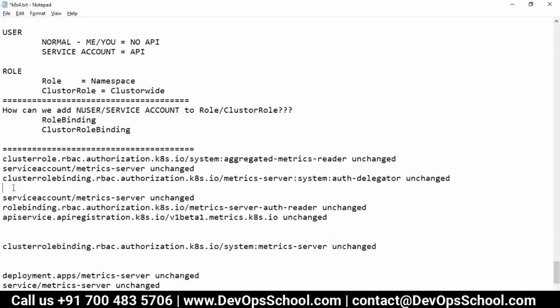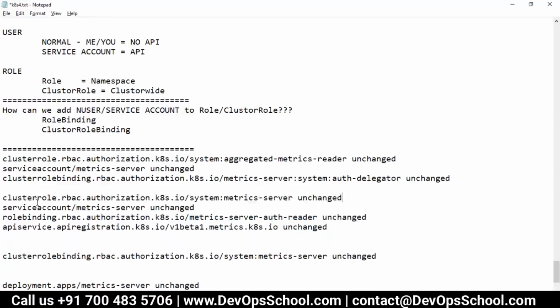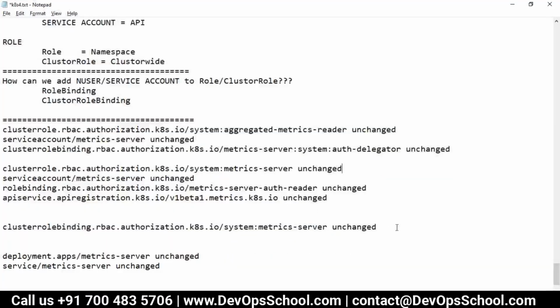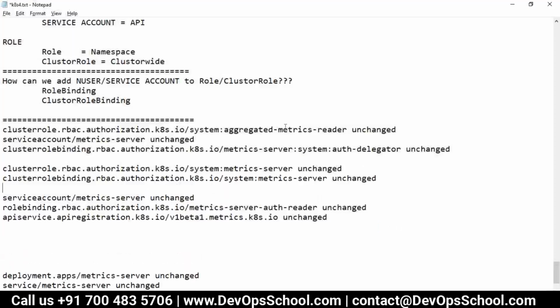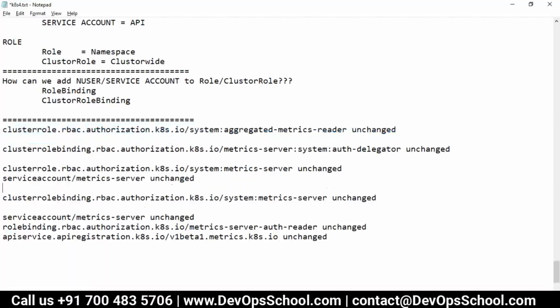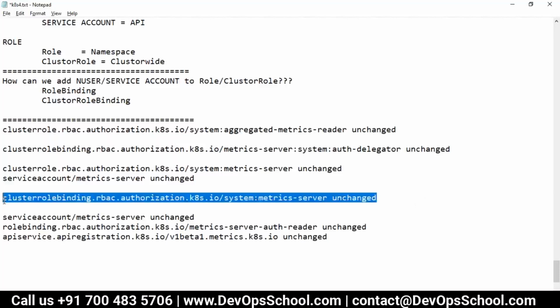I see here a cluster role, and again here a cluster role binding. You're creating two, one for aggregate and one for metric server. So this is basically the service account for metric server, and the cluster role binding RBAC is for metric server. This is a cluster role binding.